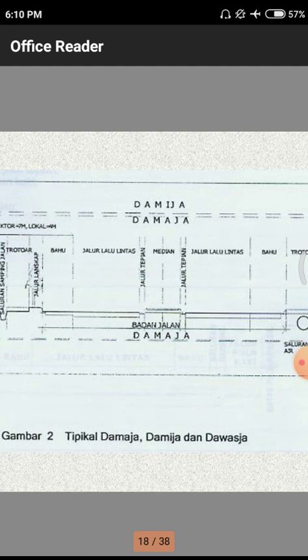We need to observe the figures, and we have to relate those figures to our normal Indian roads. In India, normally we are having these medians, and in those medians we are simply growing plants. Likewise here also we are having a normal median.